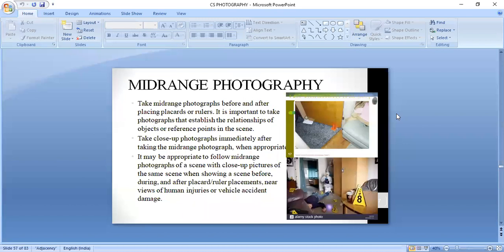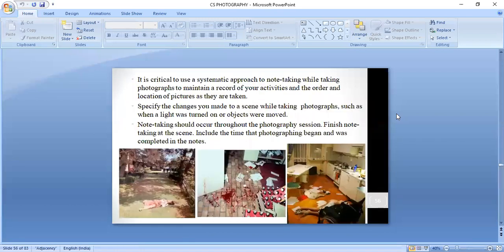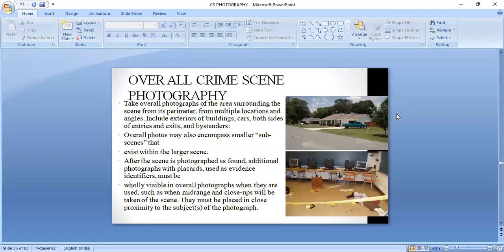So you understood what the concept of the overall photograph is? Can any one of you tell me what is being recorded in the overall photograph? Can anybody tell me?